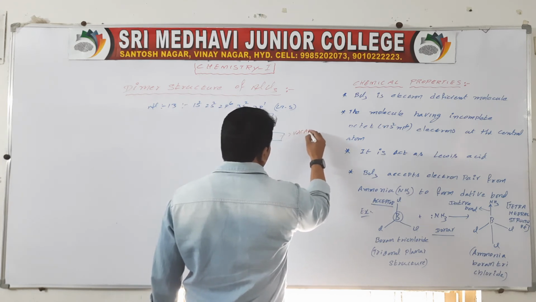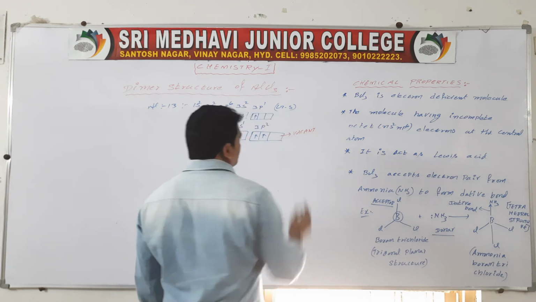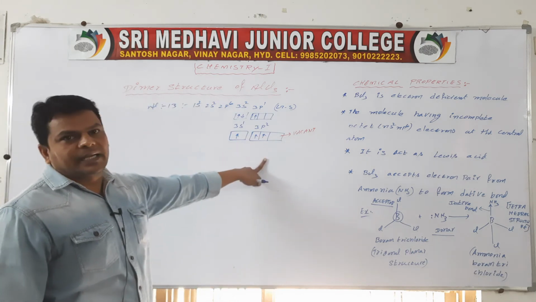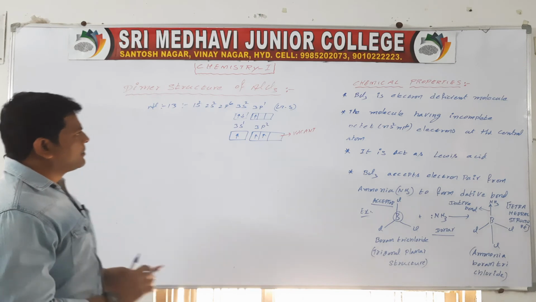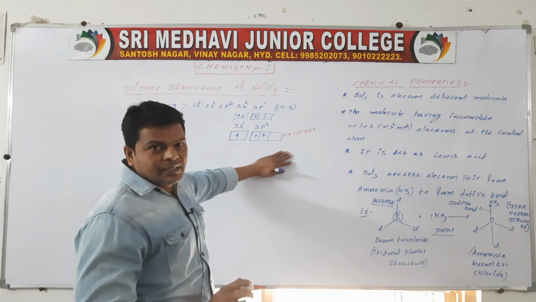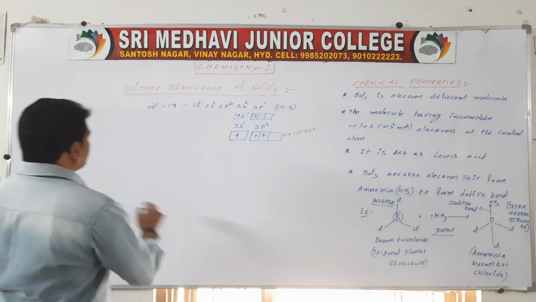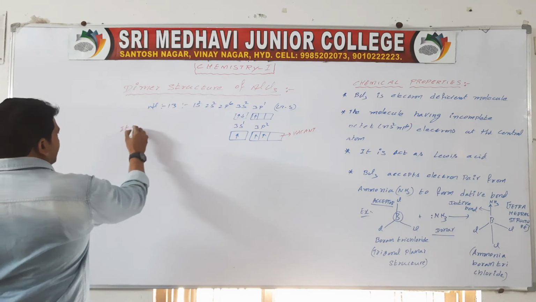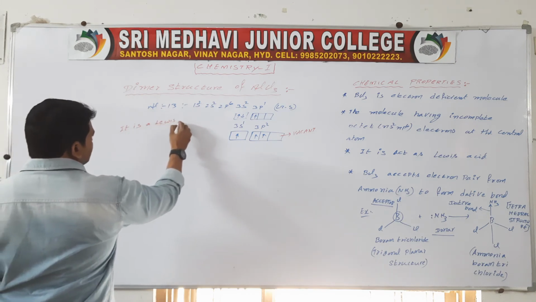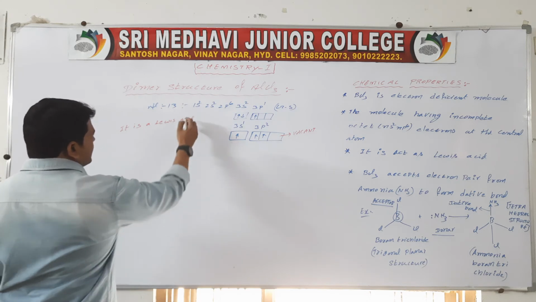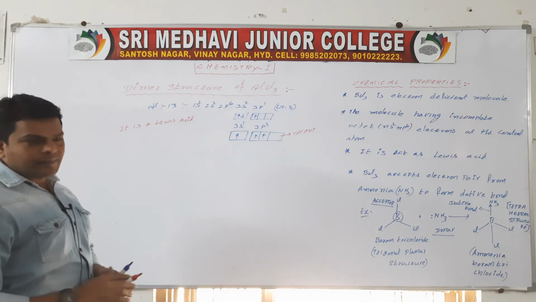Due to the presence of a vacant orbital, it acts as a Lewis acid.